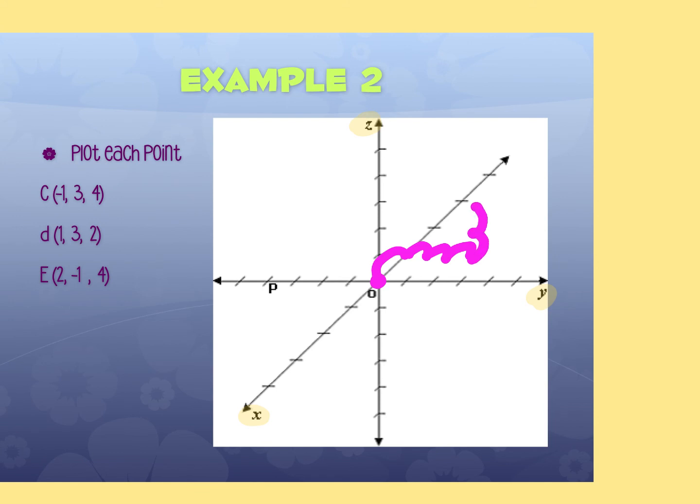I'm going to go 1, 2, 3, 4. Again, it doesn't have to be exact. You want an approximation, and then I'm just going to label that point as C. Now D, 1 forward, 3 to the right, up 2. And E, 2 forward, 1 left, 1, 2, 3, 4 up.